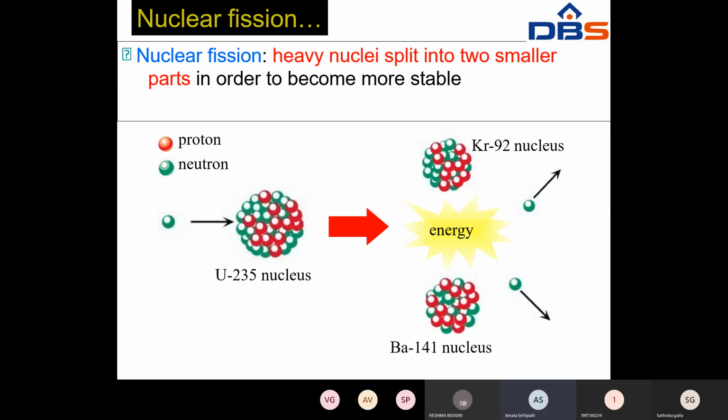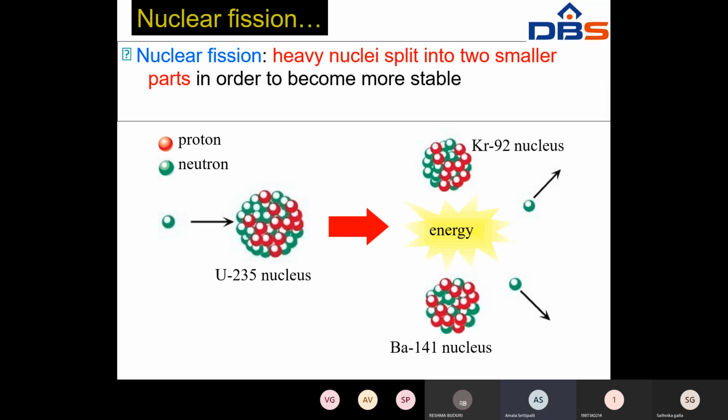See, a heavy nucleus splits into 2 smaller parts in order to become more stable. Here this is a uranium 235 nucleus.